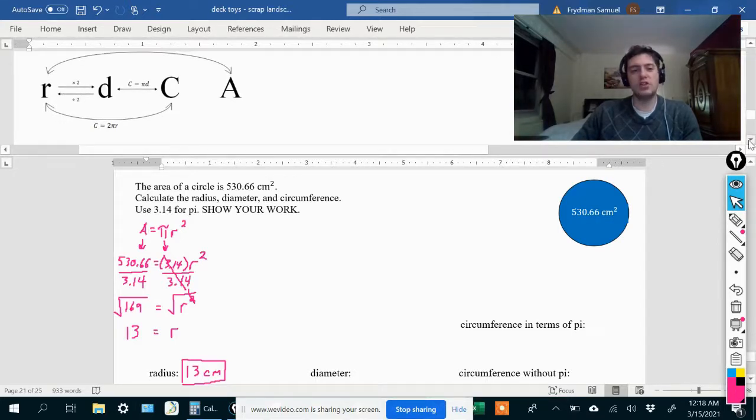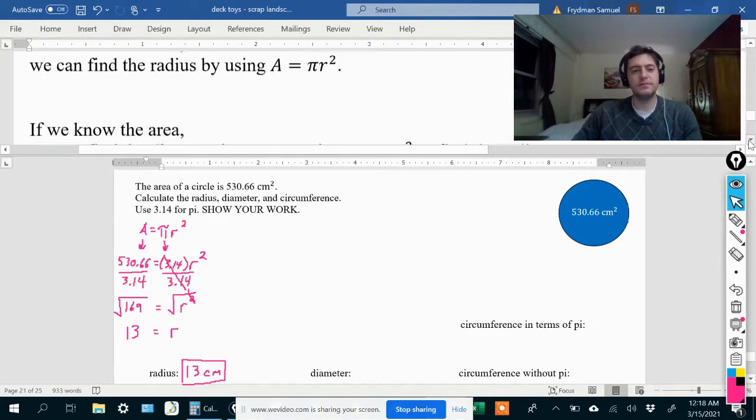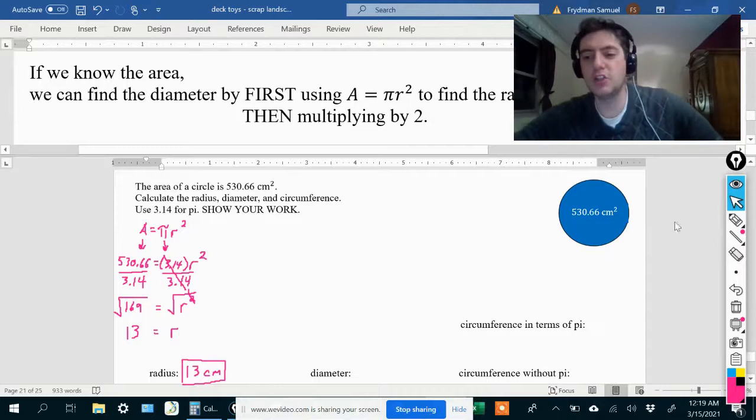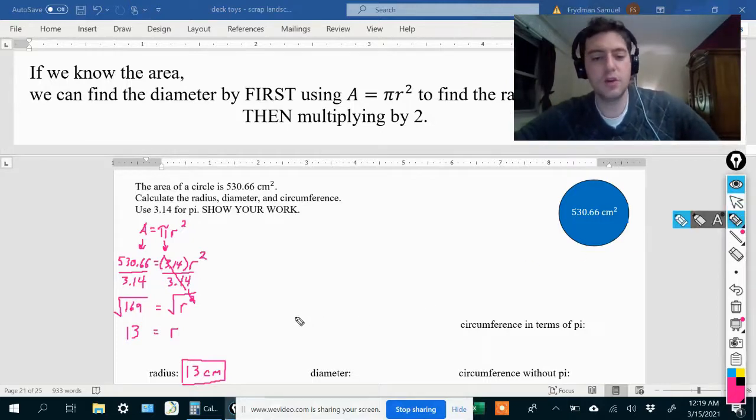So if we know the area, we can find the diameter by first using A equals pi r squared to find the radius, which we already just did, and then multiplying by 2. So let's take that radius and multiply it by 2. Here's the work that we're going to show, which is very simple. 13 times 2 equals 26. So the diameter is 26 centimeters.